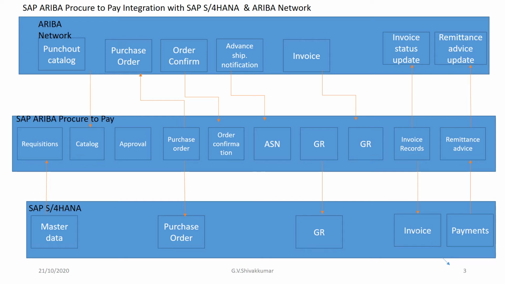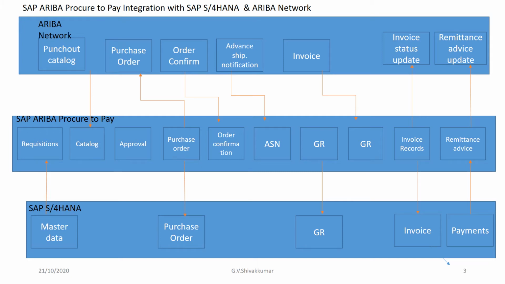SAP S/4HANA master data will be sent to the SAP Ariba Procure to Pay component. It is sent as a requisition, and this is integrated with the SAP Ariba Network. The punch-out catalog can be integrated with the punch-out catalog in the Ariba Network. Once the catalog goes through catalog approval, the purchase order is created.